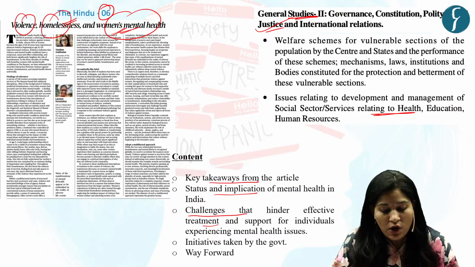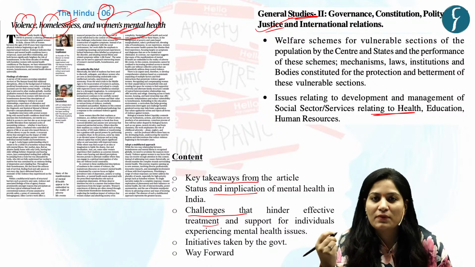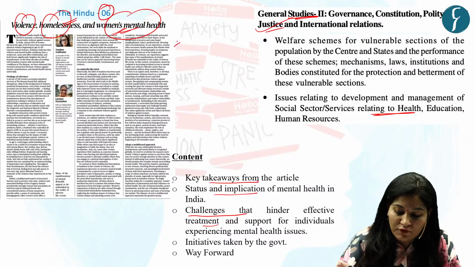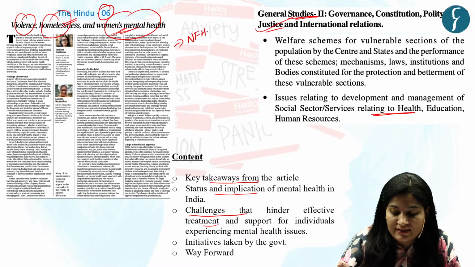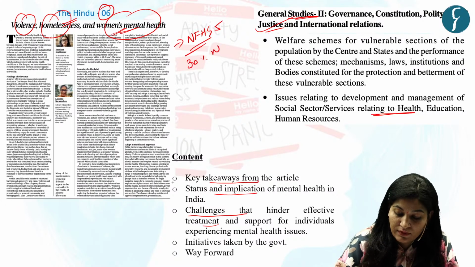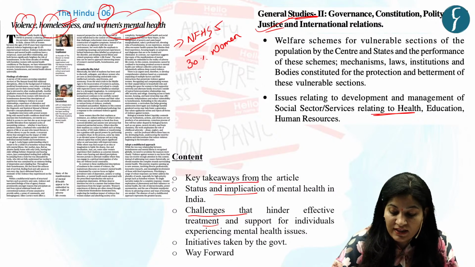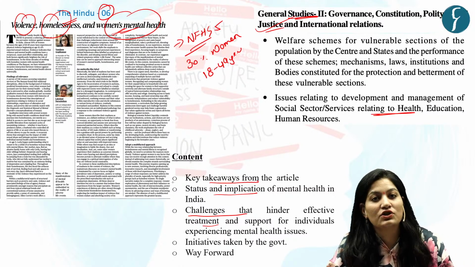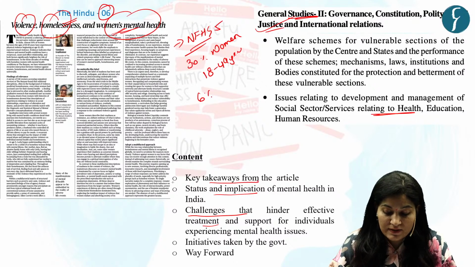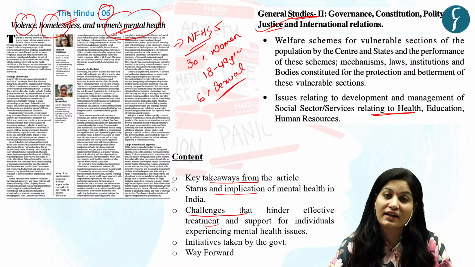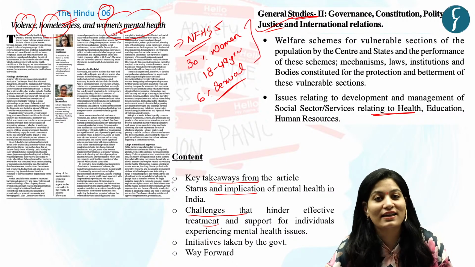So here, the author highlights violence against women, which is one of the persistent issues in Indian society. And this we can map from a fact provided by National Family Health Survey 5, that 30% of women between the ages of 18 to 49 years have experienced physical violence beginning at the age of 15. And 6% experience sexual violence. So you can map the gravity here of violence against women.